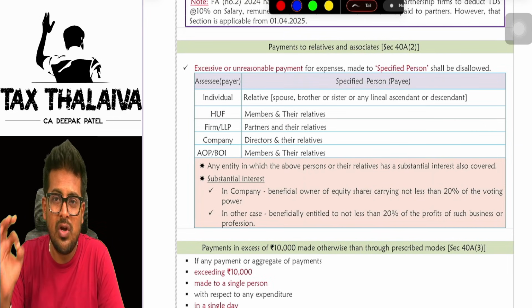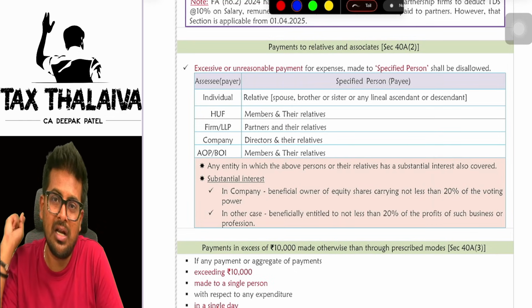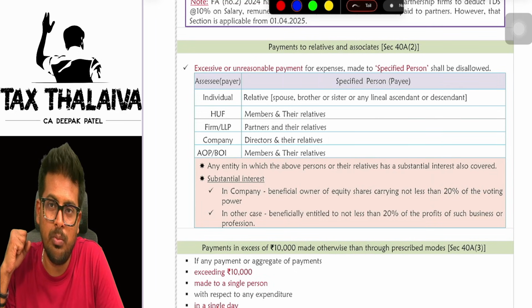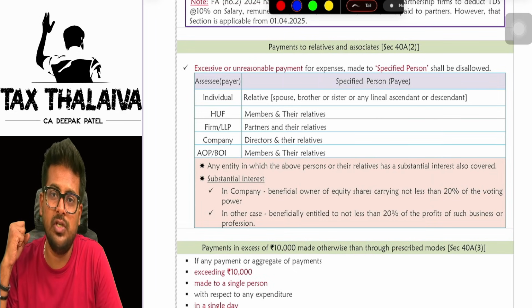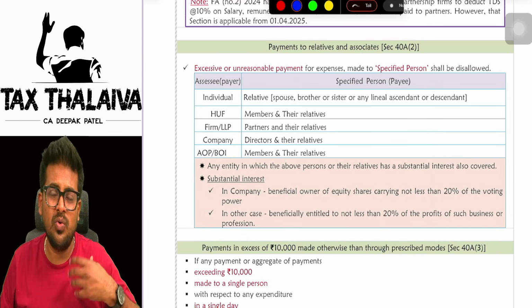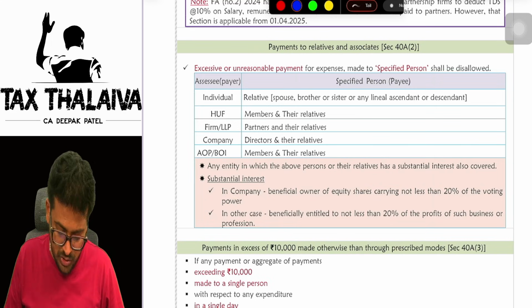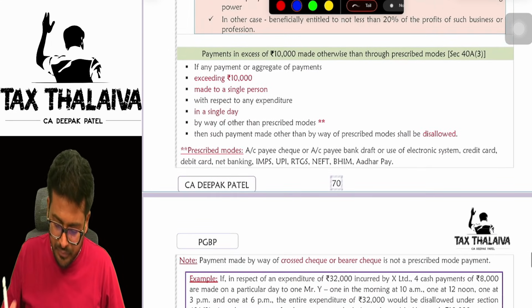40A2. It says that if you have made payment to any relative or known person more than the general limits, in that case, whatever excess payments you book in your books of accounts, that unfair expenditure will be disallowed. Who is a relative, sir? It is given here. If you are an individual so and so, if you are a company so and so and all, you can just read it.